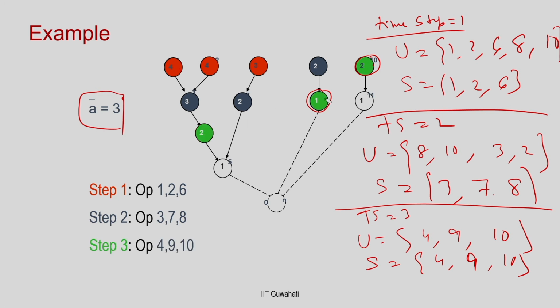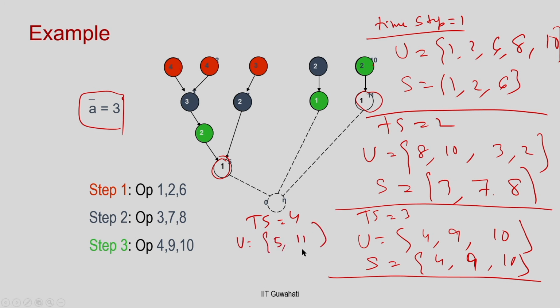Once you do this, in timestamp 4, TS4, my u is basically only these 2 nodes, 5 and 11. Since I have 3 resources, I schedule both of them, 5 and 11, in timestamp 4, and obviously in timestamp 5 the sink node will be scheduled.